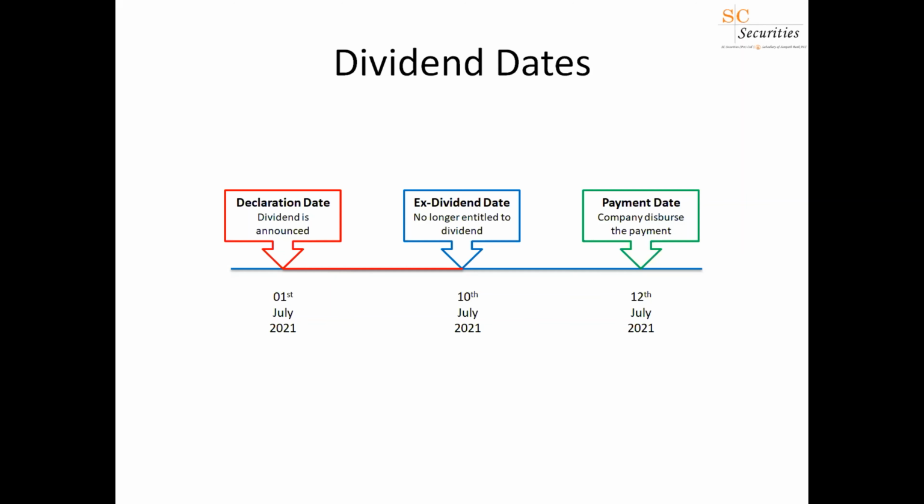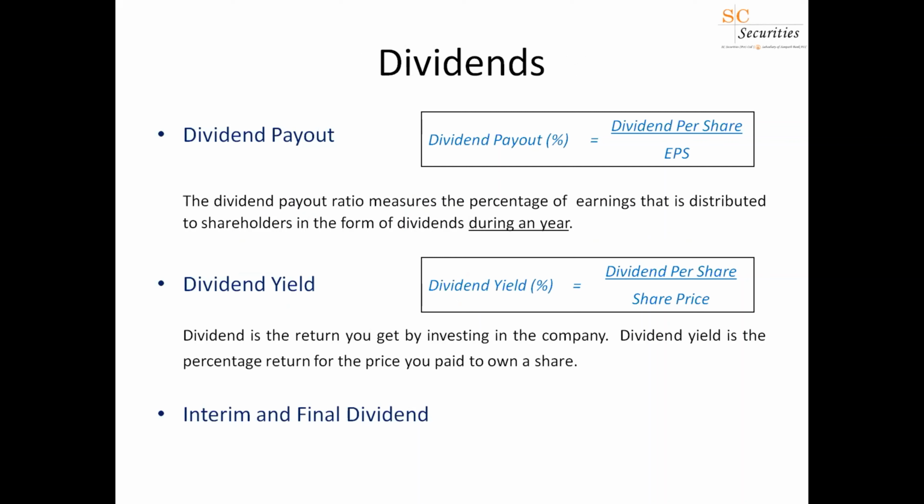Okay, going back to the certain calculations that you need to do in terms of dividends. When a dividend is announced, you have to see what is the percentage return that you can get by buying this stock, right? So that is called the dividend yield. For example, we'll say the share is trading at 100 rupees and the company is paying a 5 rupee dividend. So if you pay 100 rupees and buy this share, you are going to get a cash payment of 5 rupees in the form of a dividend.